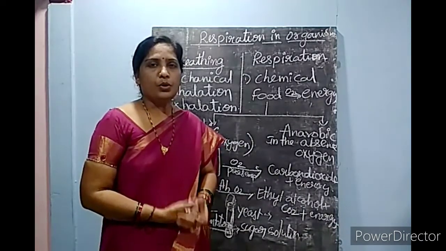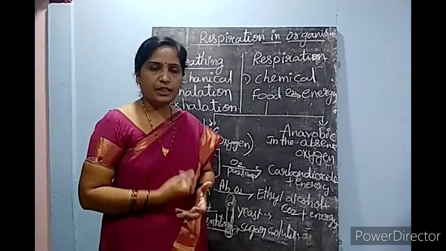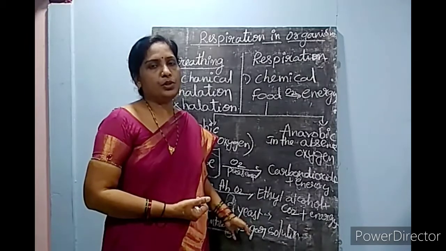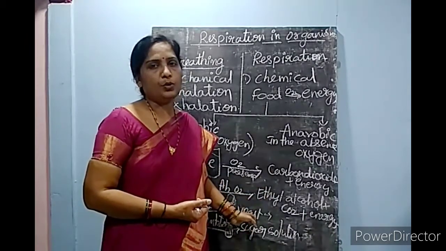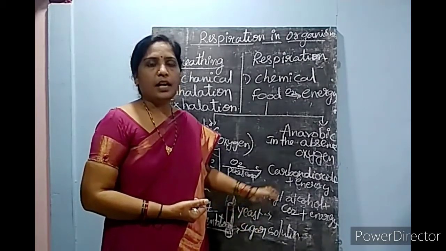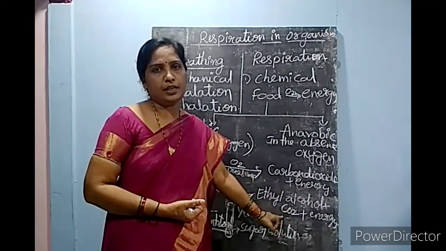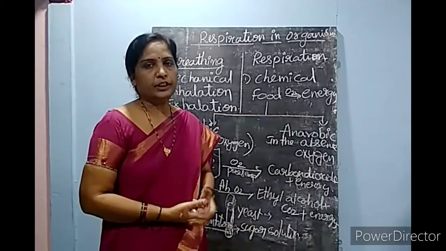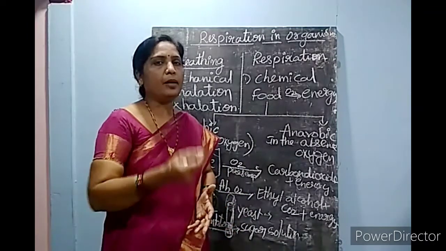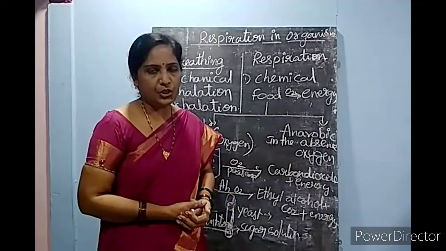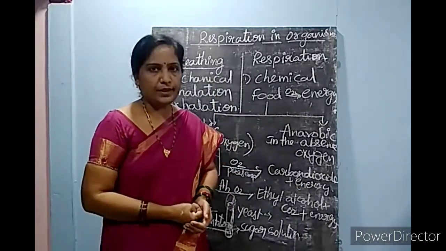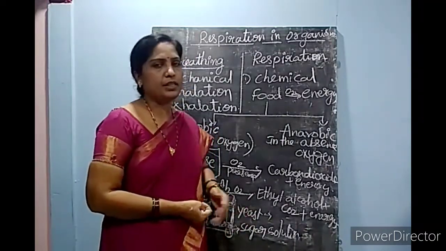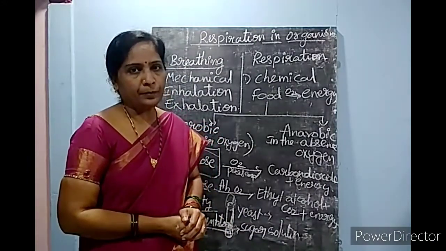Understood, children? So anaerobic respiration is taking place in yeast cells. They are using simple sugars, breaking them down in the absence of oxygen and releasing ethanol and carbon dioxide. You proved both by doing this simple experiment. The smell proves that ethanol is released and the balloon bulging out proves that carbon dioxide is also released. This process is known as fermentation.